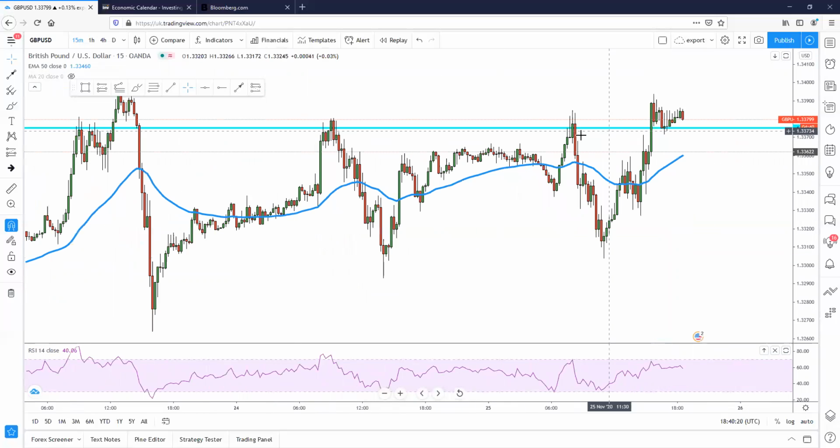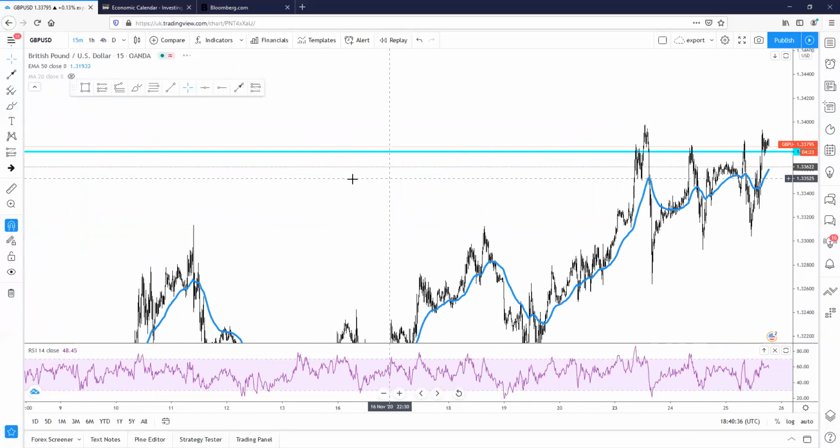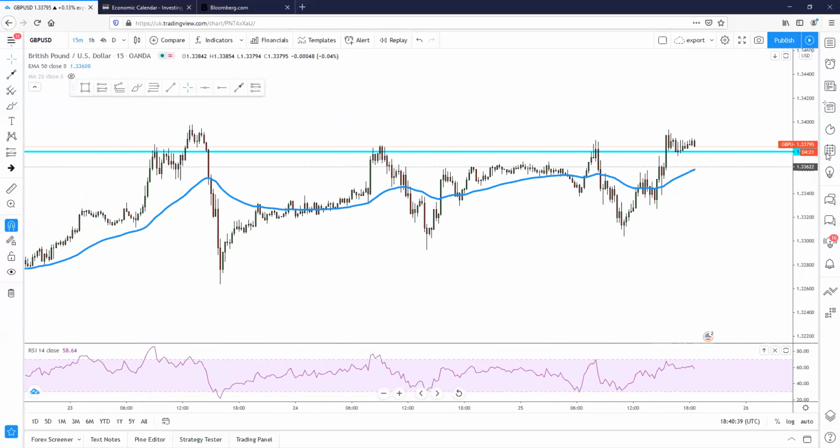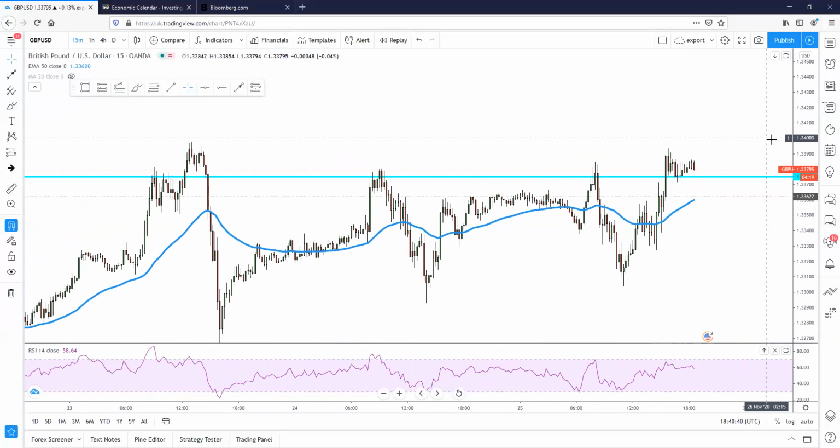But again, a similar thing happened last time when the price was above that level on 23rd of November. Then there was a massive pullback, and we could see similar things, because we clearly see the price start to range at this resistance. It is a very strong break of resistance, because after this there's the monthly, yearly high. If GBP keeps rising, it could reach the 1.3442 level, which is the monthly high, the yearly high, the highest of this year.